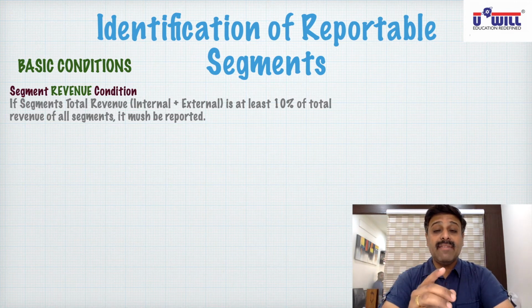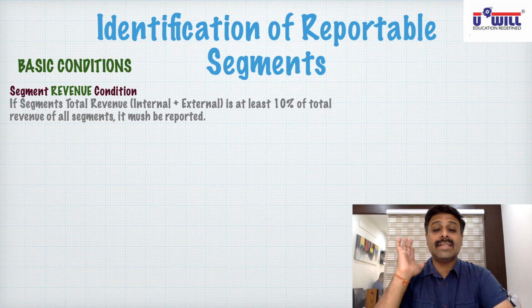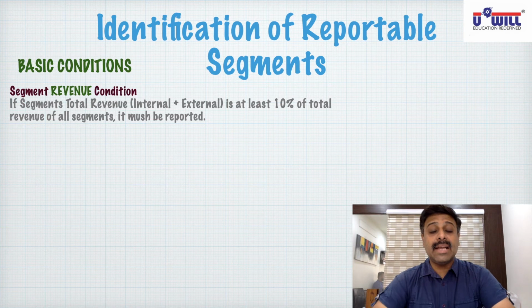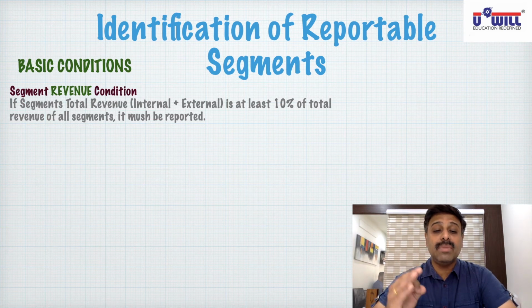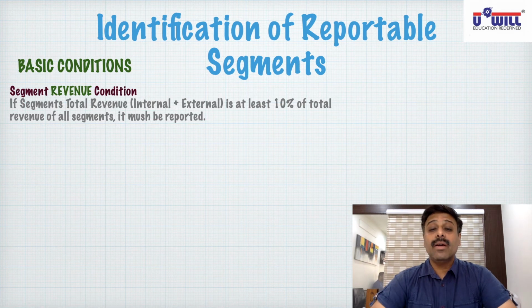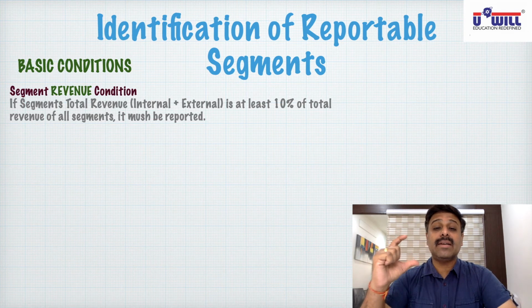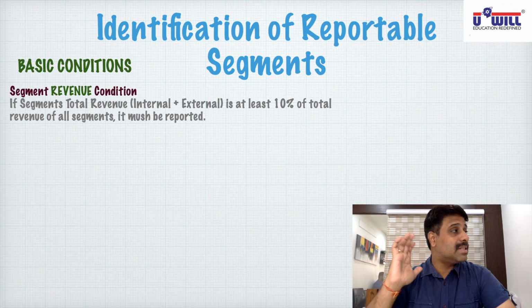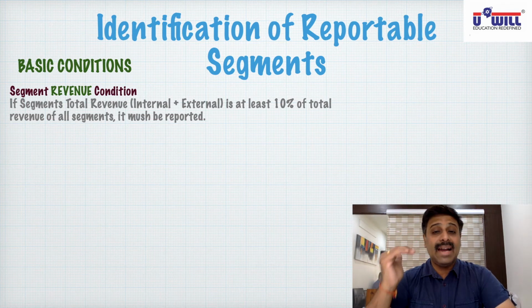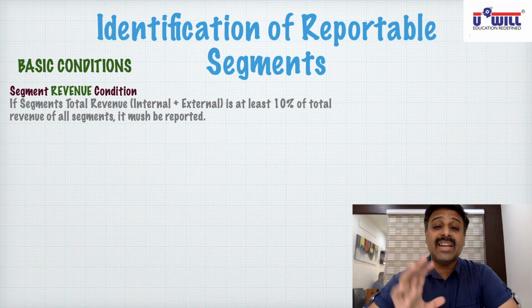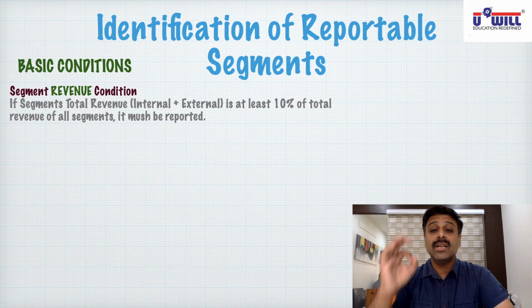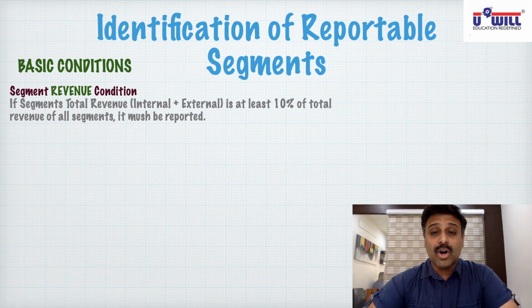But here we are talking about segment. So if the segment's total revenue, internal plus external, is at least 10% of total revenue of all segments, it must be reported. So 10% you all remember as the basic criteria. Anything which is more than 10% means it is significant, and that information must be given to the shareholders.